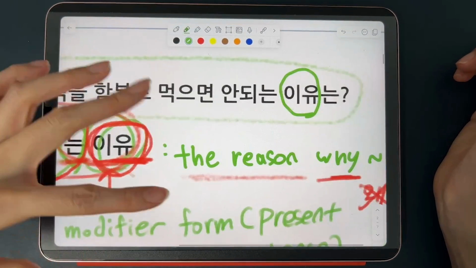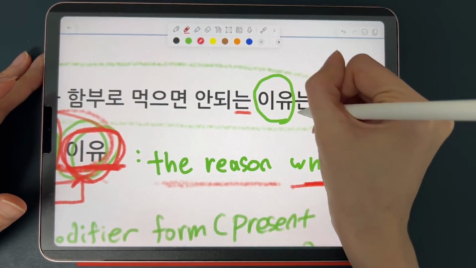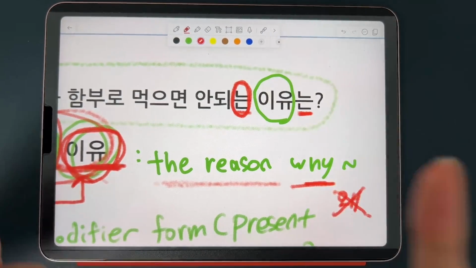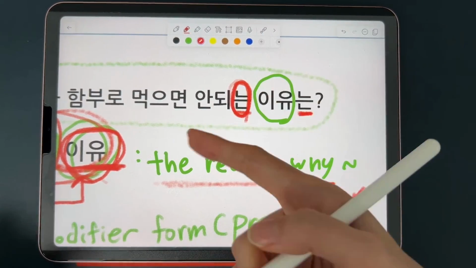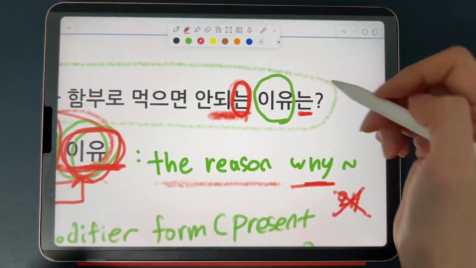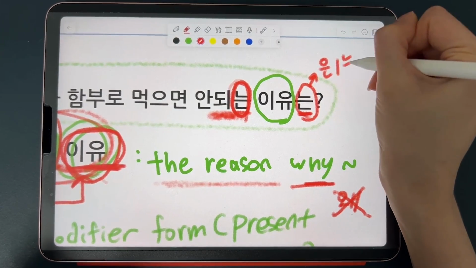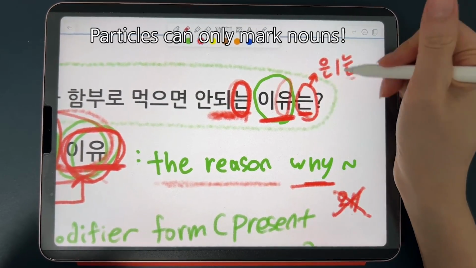And by the way, guys, just in case some of you guys are confused, this 는 and this 는 are different. So the first 는 is what we just learned. It's a verb's modifier form, specifically in present tense, so it can only be combined with a verb, whereas this 는 is a topic marker, 은. So if the noun ends in a vowel, you mark it with 는.